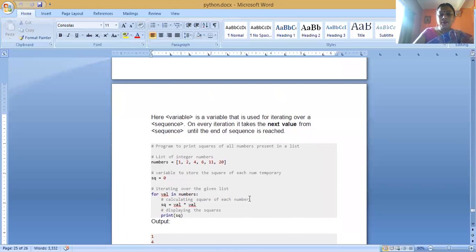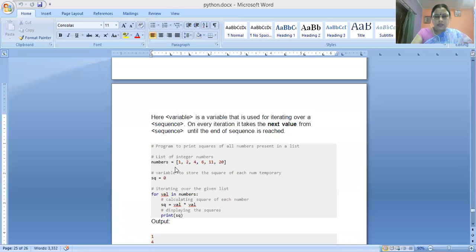Suppose here we write numbers equals to... numbers is a sequence data type. The value of numbers is 1, 2, 4, 6, 11, 20.